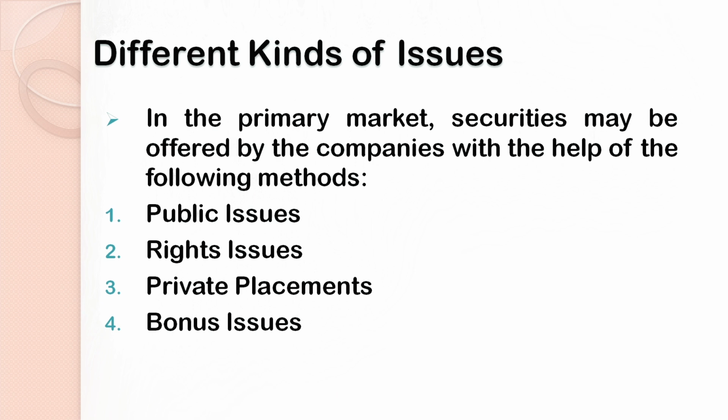Now the fourth type of issue is bonus issues. All of us know that a bonus is given by a company from its profit or from its reserves in the form of shares. That means that portion of profit or reserves which is distributed by the company to its existing shareholders in the form of shares is known as bonus issues or bonus shares.